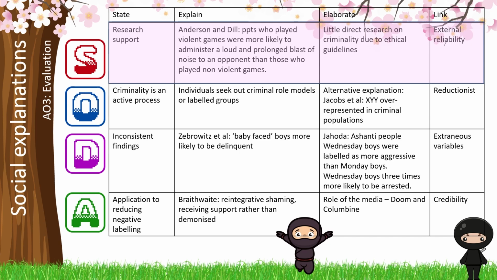But actually giving that counter argument of saying, well, most of this research is correlational, and therefore we've got difficulties in concluding cause and effect, and we can't explicitly test criminality because of ethical reasons. Here, we want to give mini conclusions all the way through, and we've picked external reliability for consistency of findings.